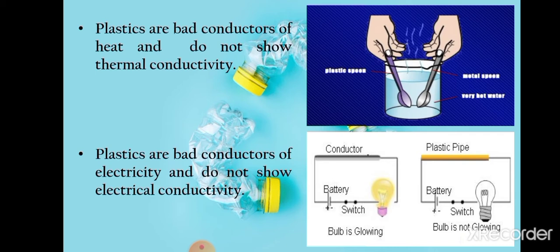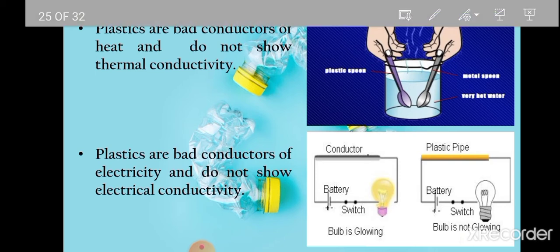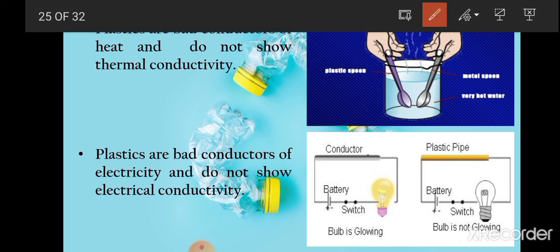And just because of this reason, plastics are used to make the handles of electric irons, heating pans, and so many other things. Okay, so we can do one simple experiment to know whether plastics are bad conductors or not. For this, we have to take any container, any tumbler, and in that we will fill hot water. Now in that hot water we will dip one metallic spoon.